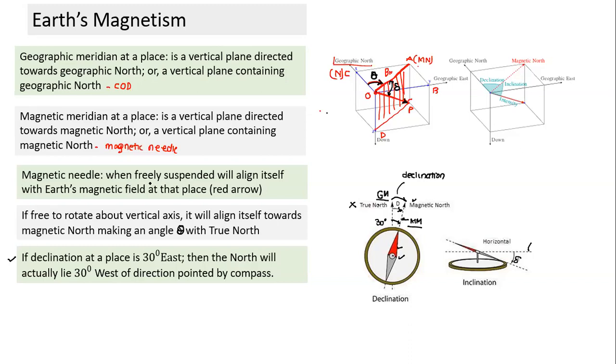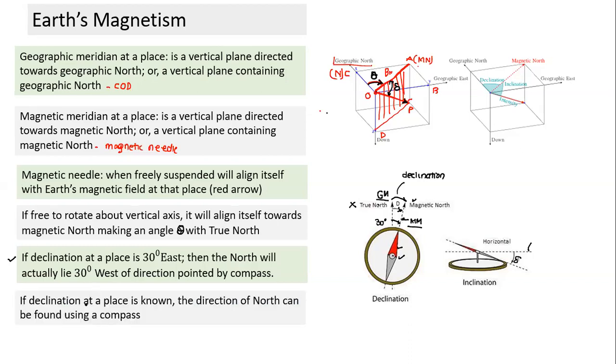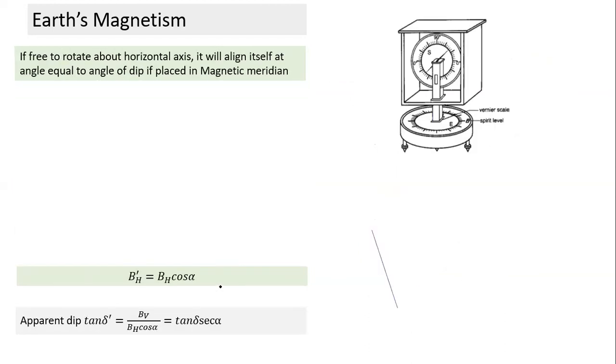If we repeat and understand 3-4 points, this subtopic is done. If the declination at a place is known, the direction of north can be found using a compass. So if declination is 30 degree east, compared to the direction of the compass, true north will lie 30 degree westwards of the direction pointed by the compass.